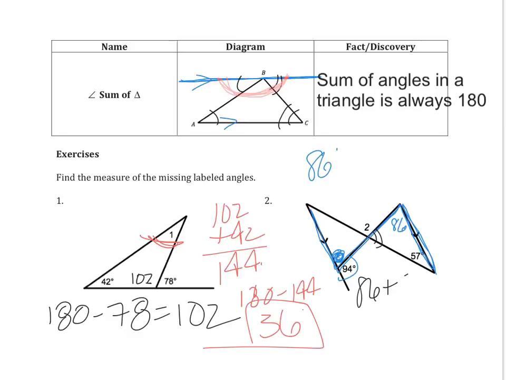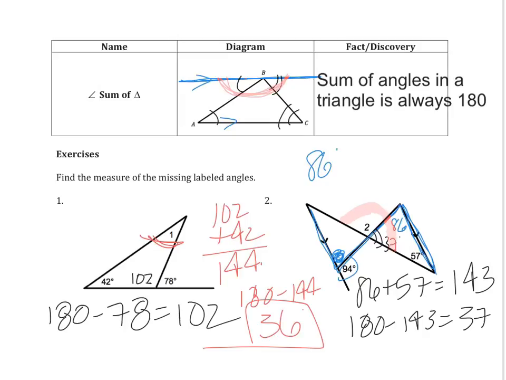I'm going to do 86 plus 57 is equal to 143. So 180 minus 143 is equal to 37. So this angle in here is in fact 37 degrees. Lastly, to finish answering this question, I happen to know that the two angles, in this case right here, are in fact supplementary.